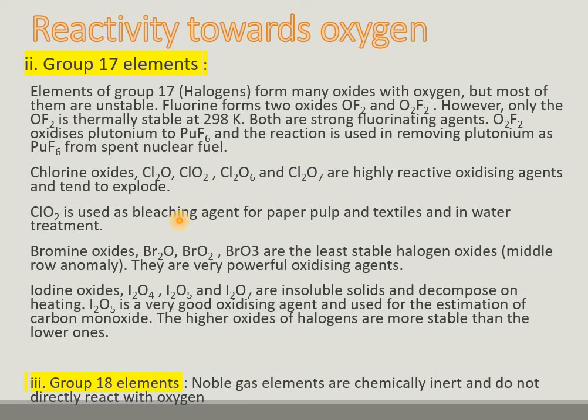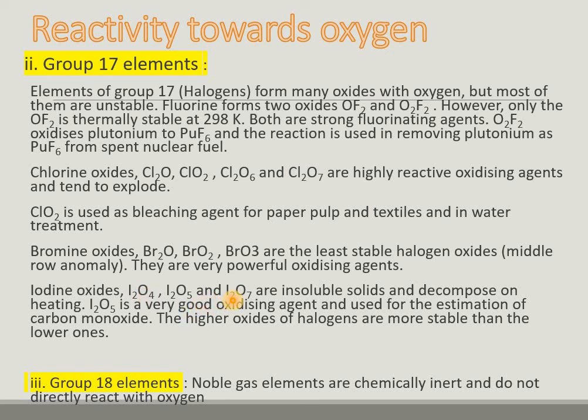It is also used in water treatment plants. Bromine oxides Br2O3, BrO2, BrO3 are the least stable halogen oxides. They are very powerful oxidizing agents. Iodine oxides are I2O4, I2O5, I2O7.